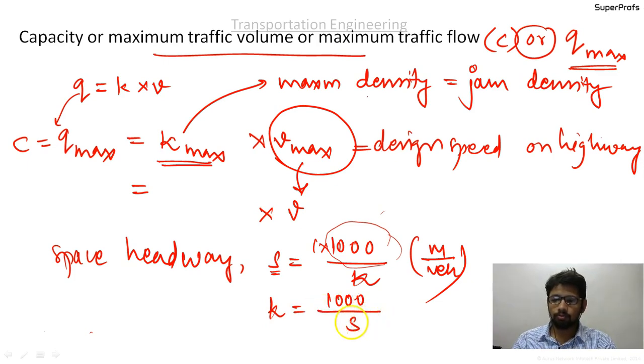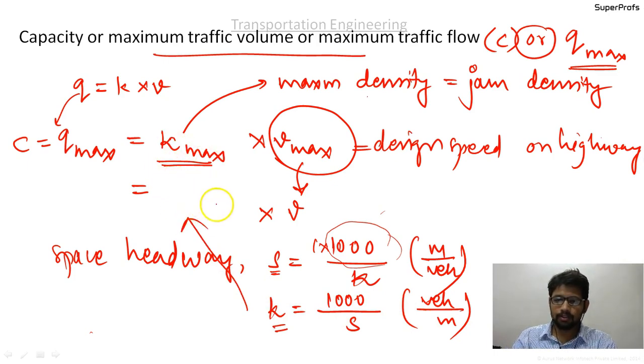So here the unit becomes vehicles per meter. Now put this value in this formula. In place of k max we wish to put in the k max value, 1000 by s, which may or may not be the maximum value.